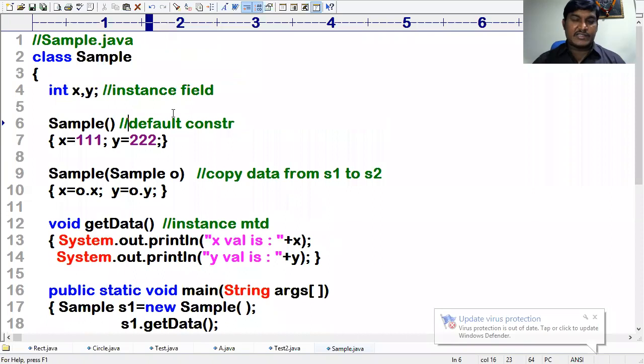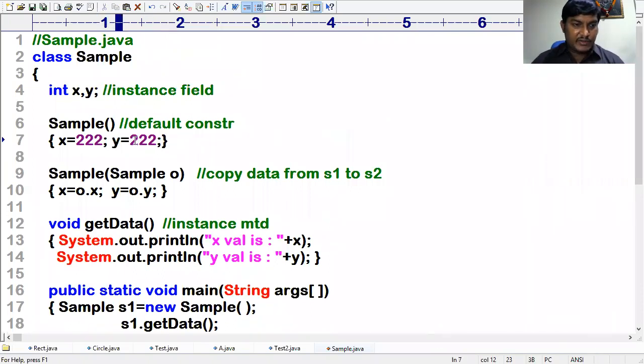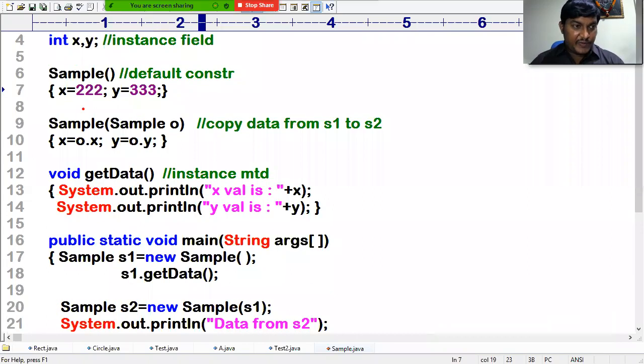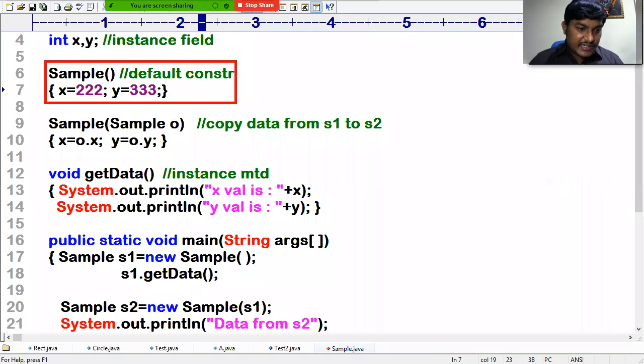If you change the values to 222 and 333, first we are calling which constructor? The default constructor is called by S1. Now S1 is initialized with 222 and 333. The same data we are copying into S2, so S2 also has X as 222 and Y as 333.